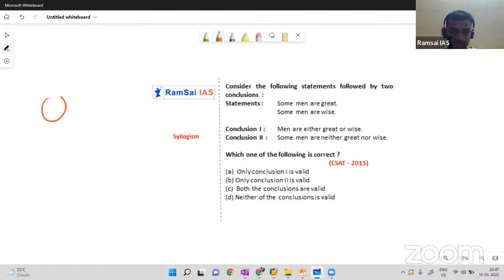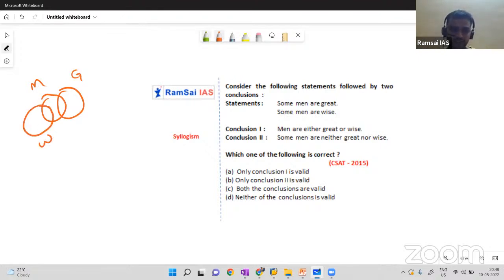Statement 1, some men are great. Some case, men and great. Don't bother about the meaning of the statement. Again, I am telling you, men is a circle, great is a circle. That's it. Some men are wise. Some men are wise. Okay.